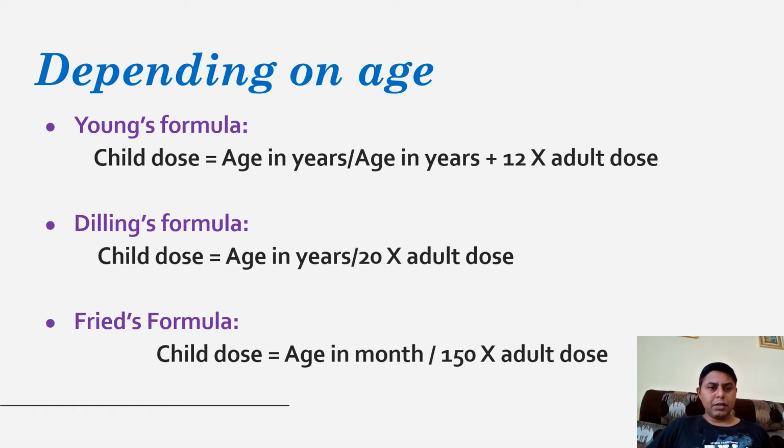The first is Young's formula, where the child dose is equal to age in years upon age in years plus 12, into adult dose. Then Dilling's formula: child dose is equal to age in years upon 20, into adult dose. Whereas Fried's formula is given for infants: the child dose equals age in months upon 150, into adult dose.